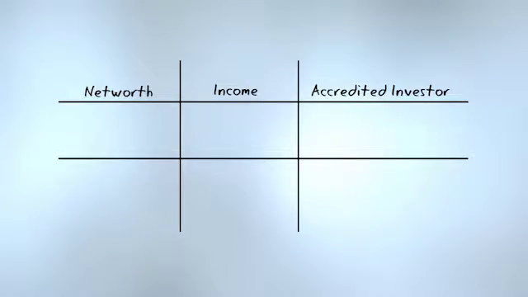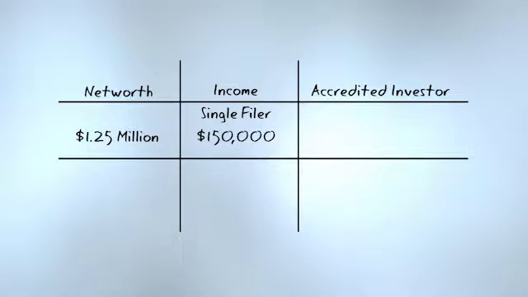Let's run through some numbers here. Let's say that we have an investor whose net worth is $1.25 million. Their income as a single tax filer is $150,000. Are they going to be considered an accredited investor? And the answer is they are. The income didn't get them there, but the net worth did.